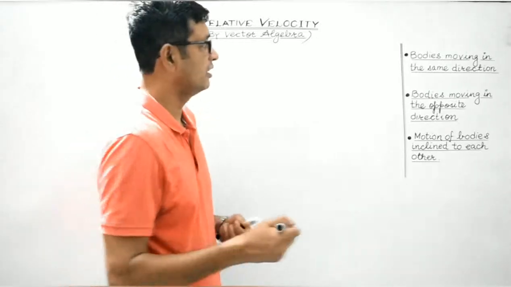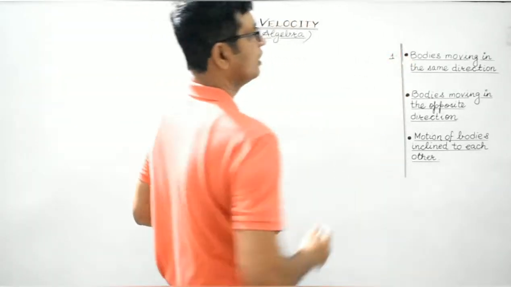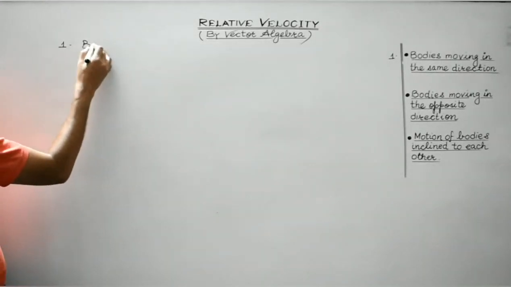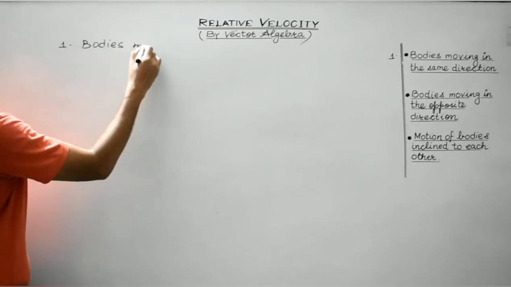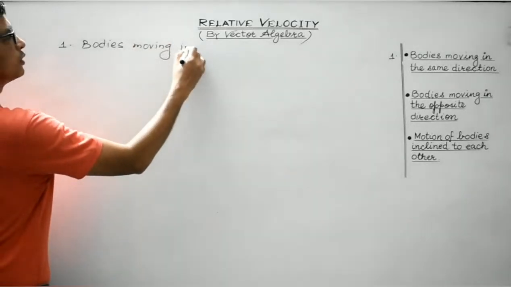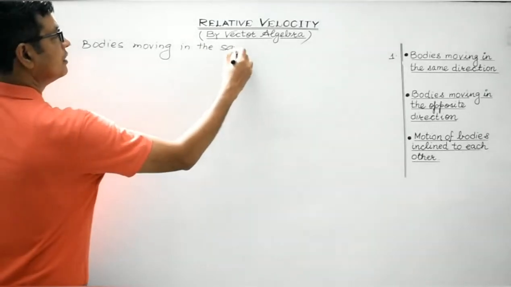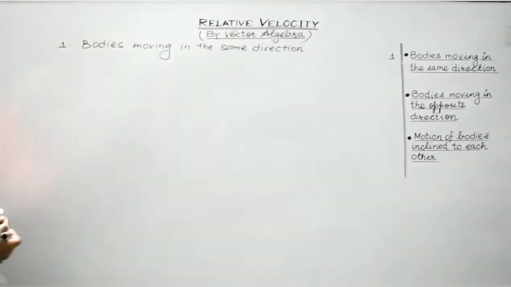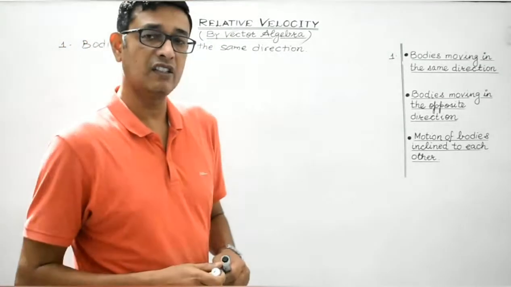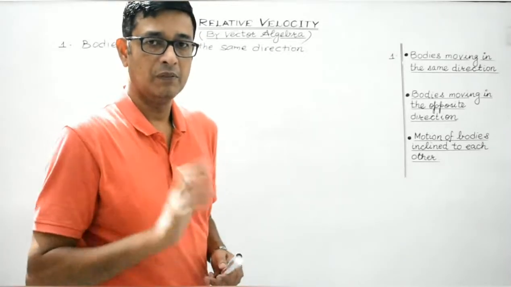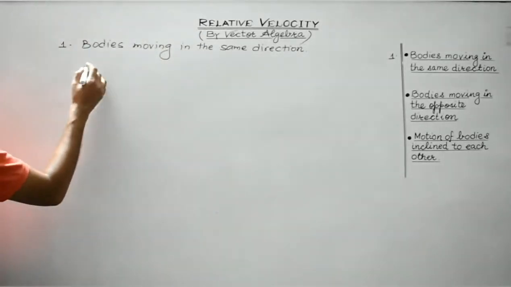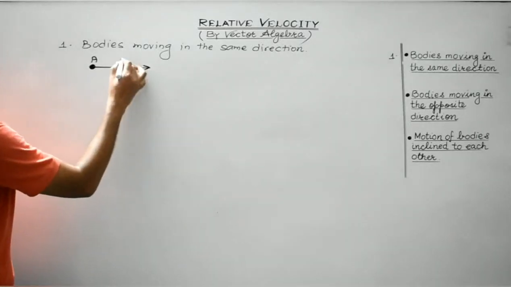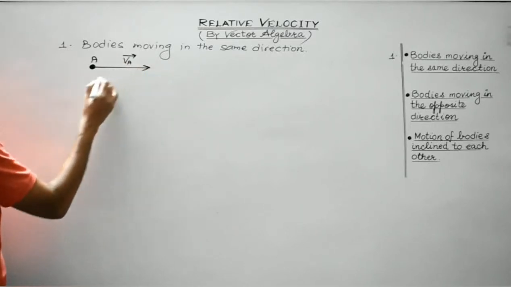So let's start with the first case. We'll discuss the first case, which is bodies moving in the same direction. Case 1: bodies moving in the same direction, by using vector algebra, right? So what we'll do is we'll consider body A and body B. Both are in motion and both are moving in the same direction. So suppose this is the first diagram. This is body A. Suppose it possesses velocity VA. And this is body B.